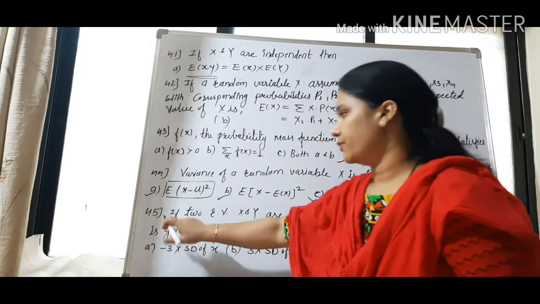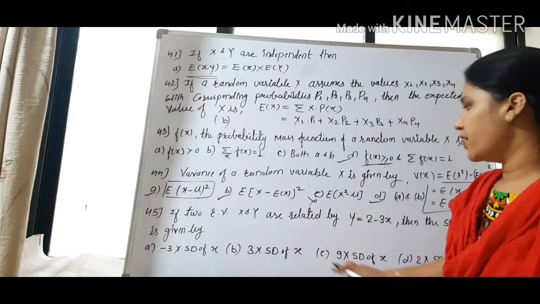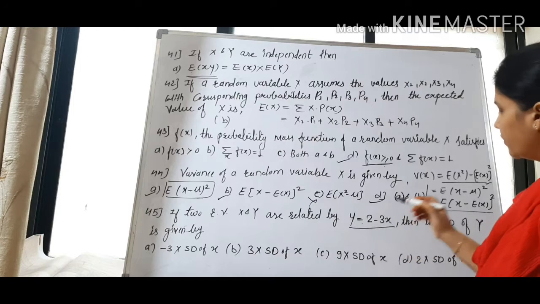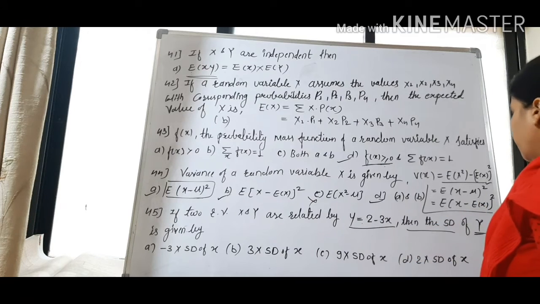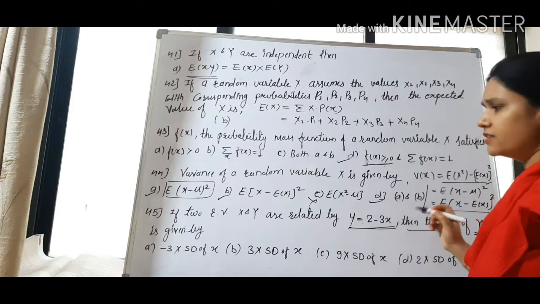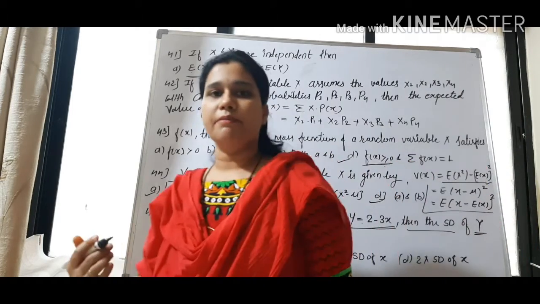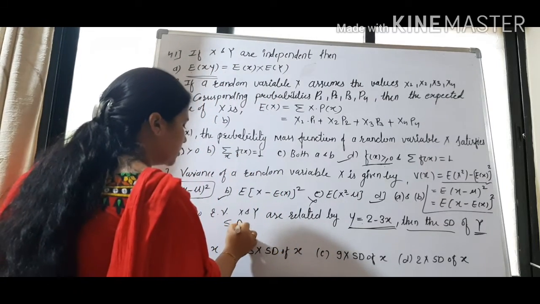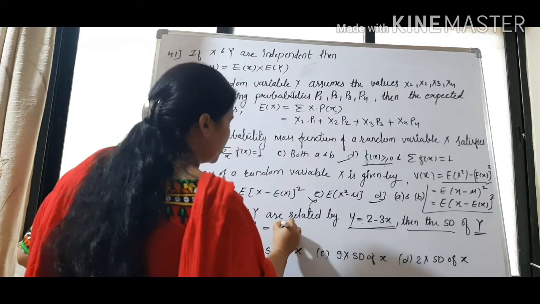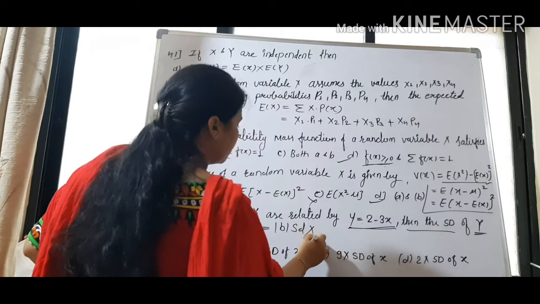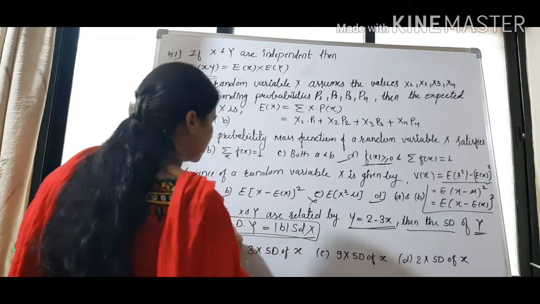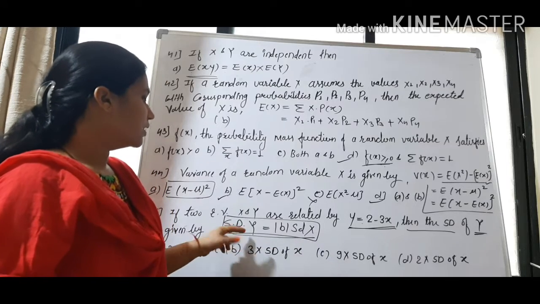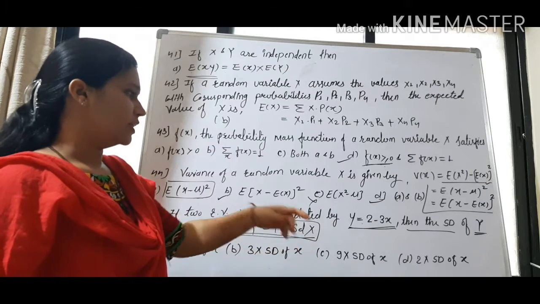Question number 45. If two random variables x and y are related by y equal to 2 minus 3x, then what is the SD of y? If such a linear equation is given between two variables x and y, and the SD or variance of the other one is asked, then the formula is: SD of y will be equal to modulus of b into SD of x. Where have we learned this? In the chapter measure of central tendency and measure of dispersion. This is the property for how to find standard deviation: mod b into standard deviation of x.